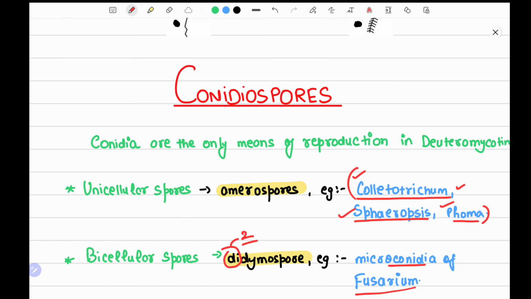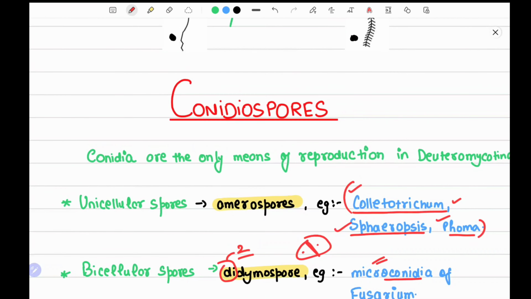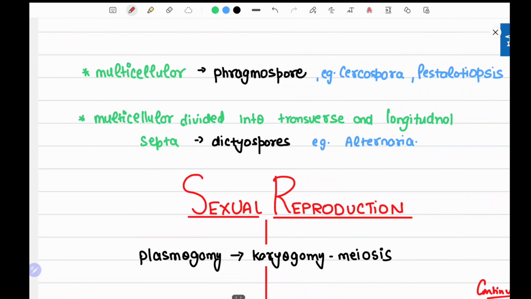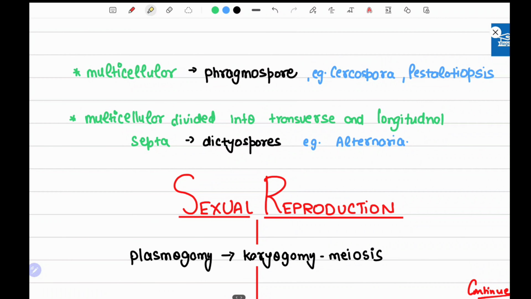The microconidium of Fusarium has a bicellular structure like this. Two cells are formed. Then we come across multicellular types of spores, called phragmospores. If a spore has various septa in it, we call it a multicellular spore, and hence the name phragmospore.